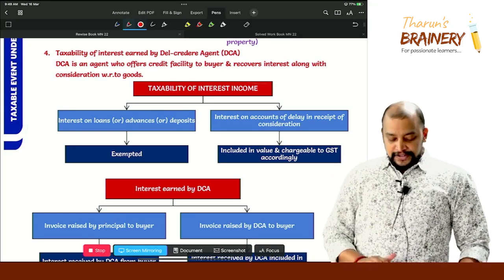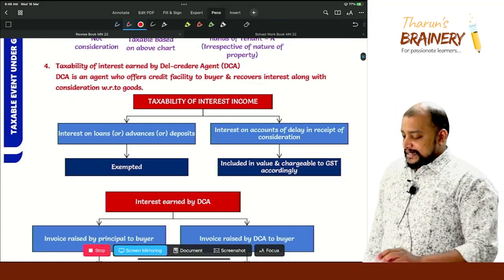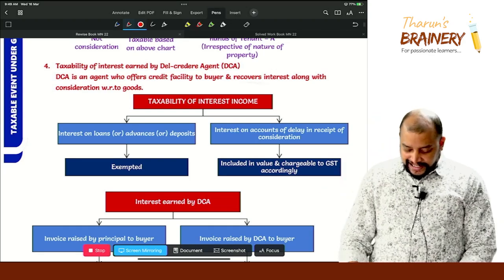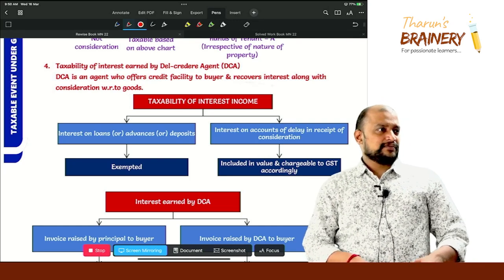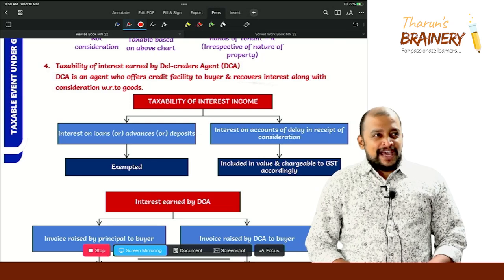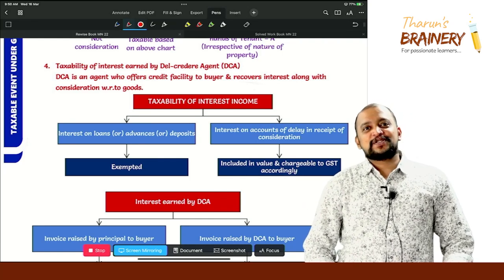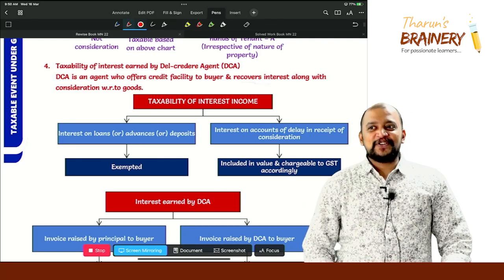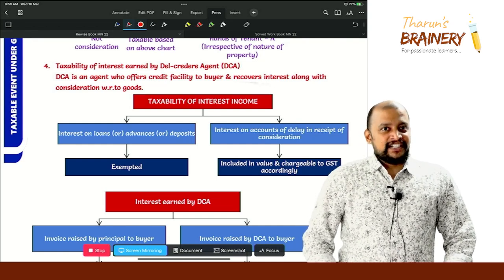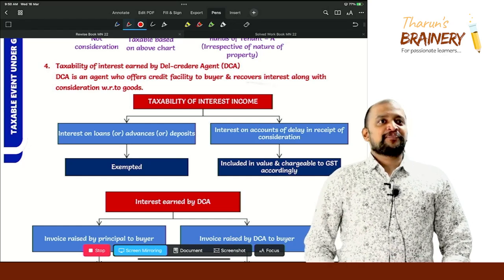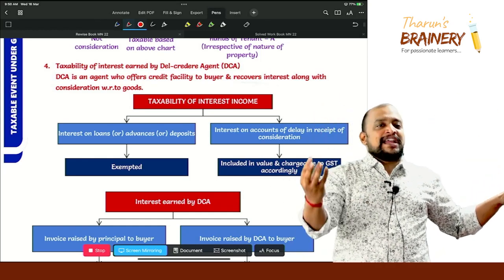Okay, so this del credere agent concept. Who is a del credere agent generally? The one who bears the risk of bad debts. Long back, sir, in foundation we covered this 10 years, 20 years before itself, so why are you asking us now? Listen, whenever a del credere agent comes into the picture, he makes the payment to the principal and he recovers it from the buyer at a later point of time.